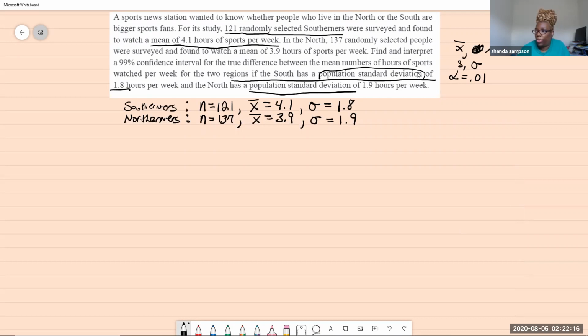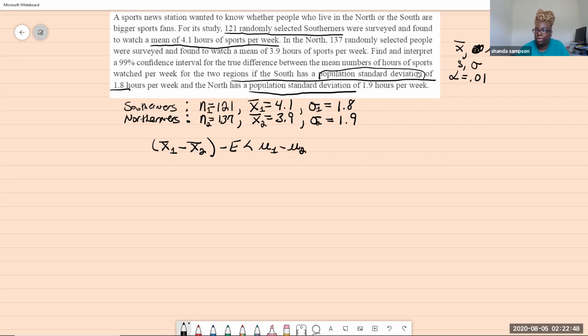So we have x bar 1, and I should have named this 1, 1, and 1, right? And this is 2, 2, and 2. But the base formula is x bar 1 minus x bar 2, minus E, is between mu1 minus mu2, right?